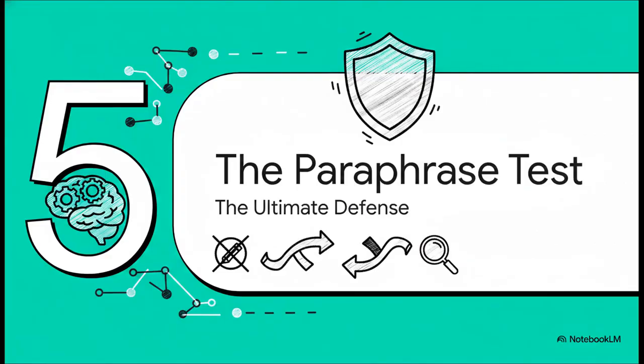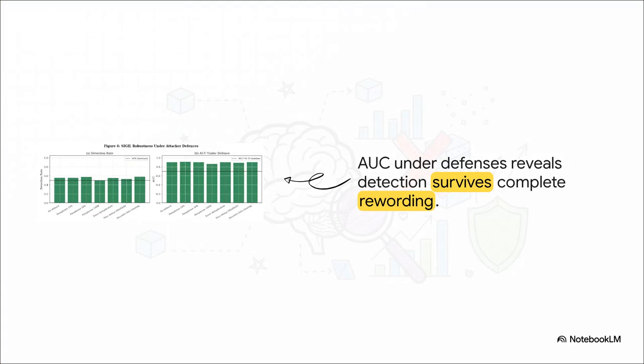Section 5. Surviving the paraphrase test, the ultimate defense. Of course, AI companies aren't just sitting still letting this happen. The biggest defense tactic an adversary can use is to try and scrub the evidence by automatically paraphrasing all the scraped data before training on it. The logic is, if they change all the words, surely the trap is destroyed, right?